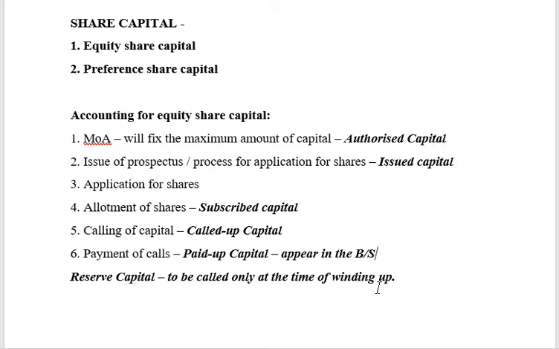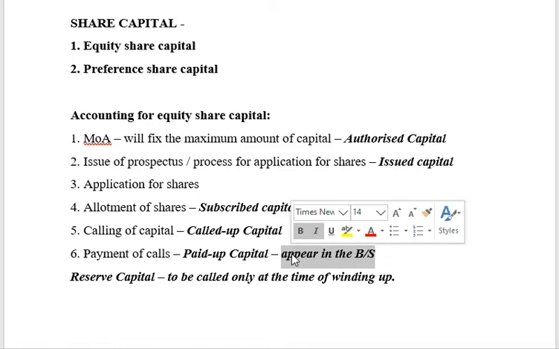You had authorized capital, issued capital, subscribed capital. That all will not decide the amount that you have received in hand. The actual amount received in hand is only the amount in your bank account. That is called paid up capital. And that is where your balance sheet amount will appear. So capital shown in the balance sheet will be the amount of paid up capital, in simple terms, whatever amount you have received in the bank account.